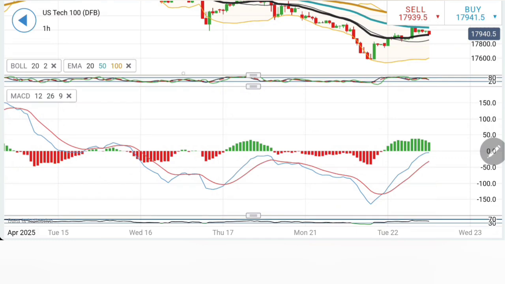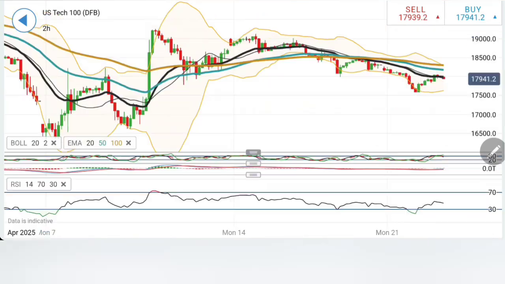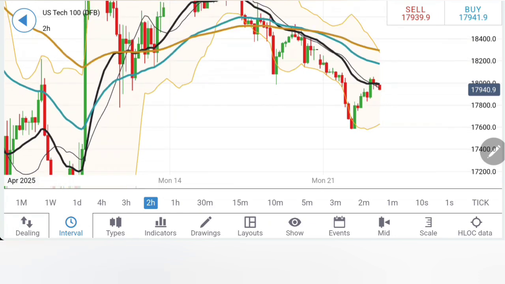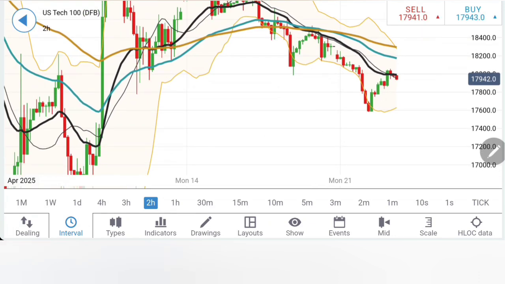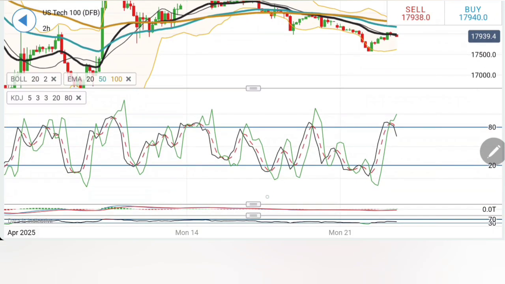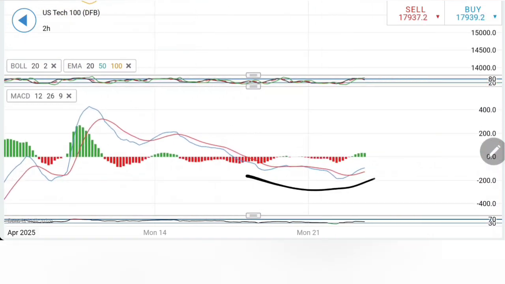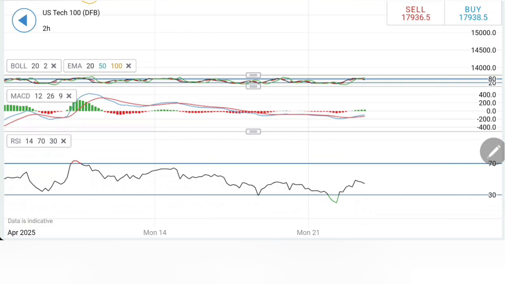Stochastic has dropped. The MACD has crossed over at the bottom, trading bullish. The RSI is almost flat on the 2 hour charts. After the drop, see the price, and the 20 period is definitely offering it a good resistance. Once it trades beyond 18,000 levels, certainly more bullishness is to be seen here. If you see the stochastic, this is trading bearish. The MACD has crossed over at the bottom. This is a good sign for the bulls. The RSI is trading bearish.